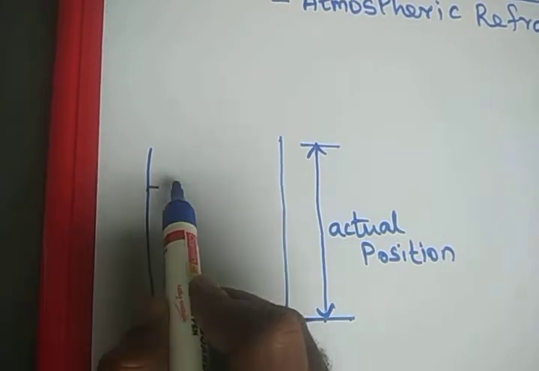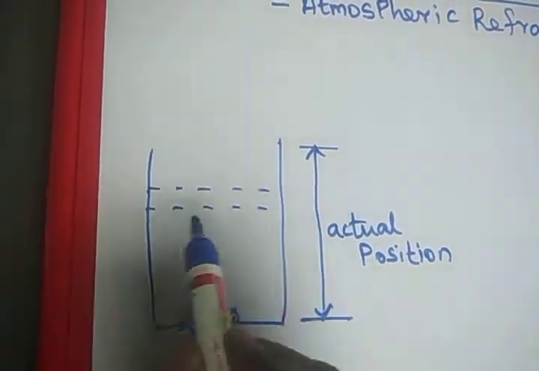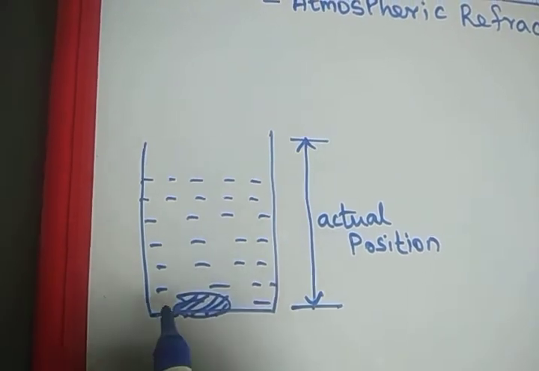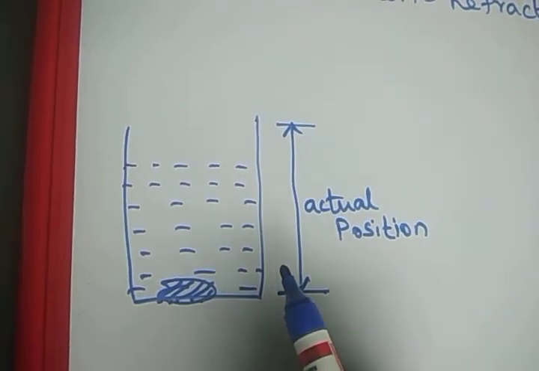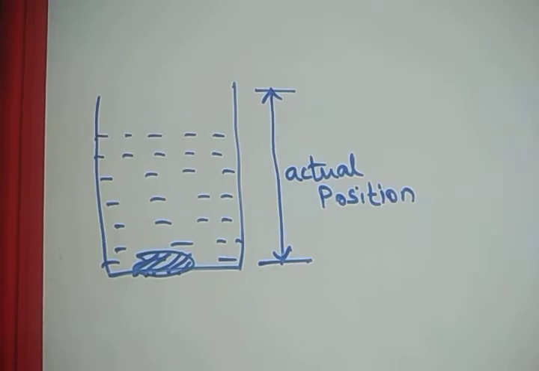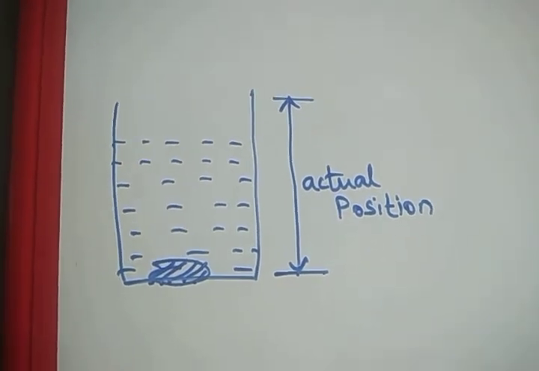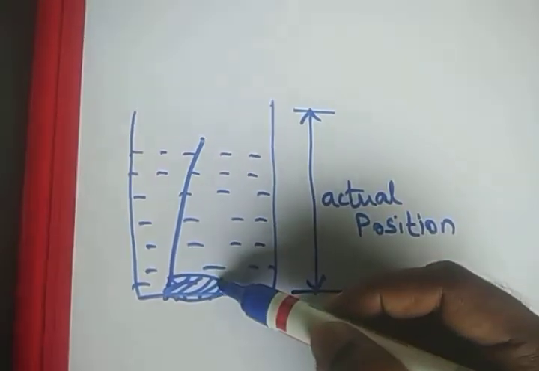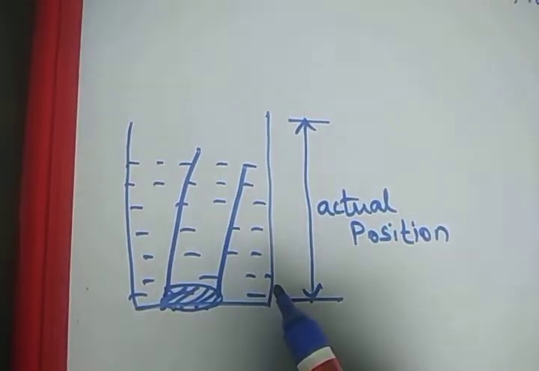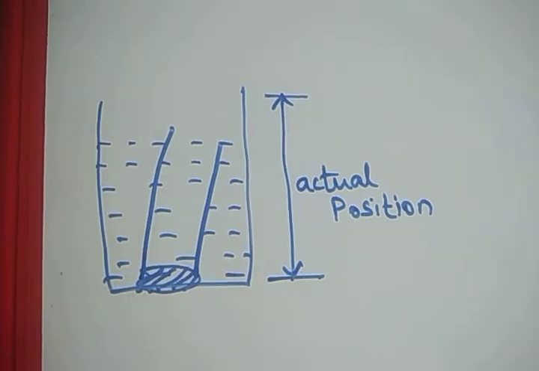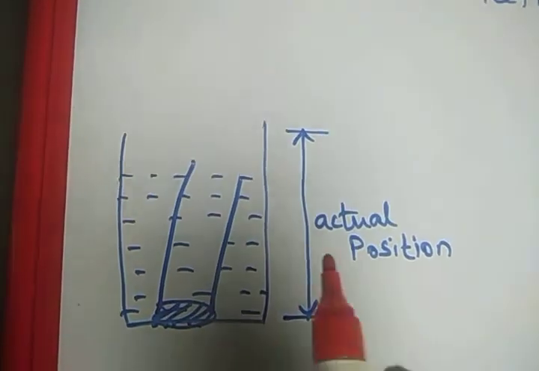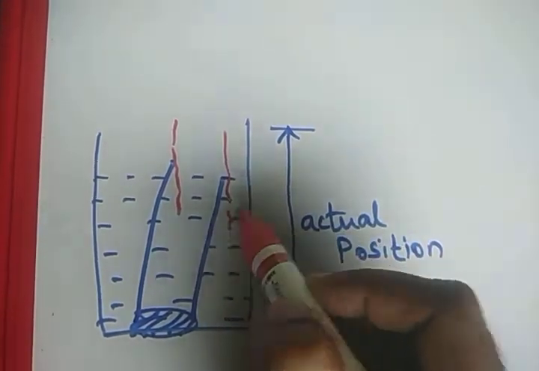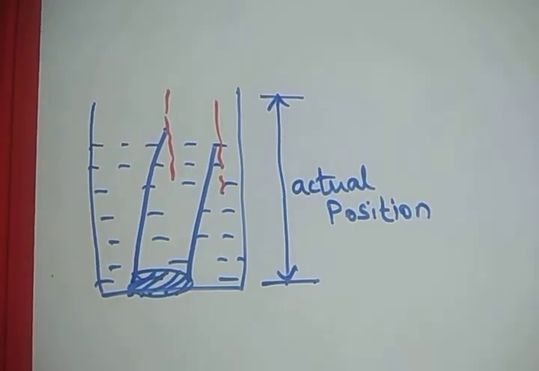Then I fill the water in the beaker. Then what will happen? We are able to see the coin. So how are we able to see the coin? This is light from the coin. Light from the coin will travel through the water medium. At this junction, there will be a refraction because this is a normal line.